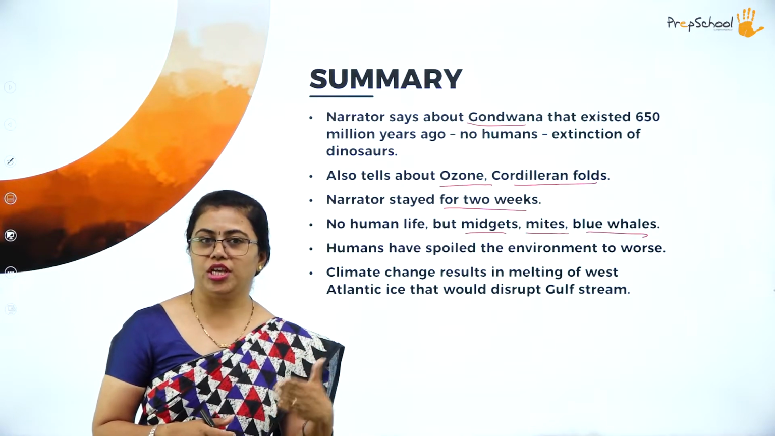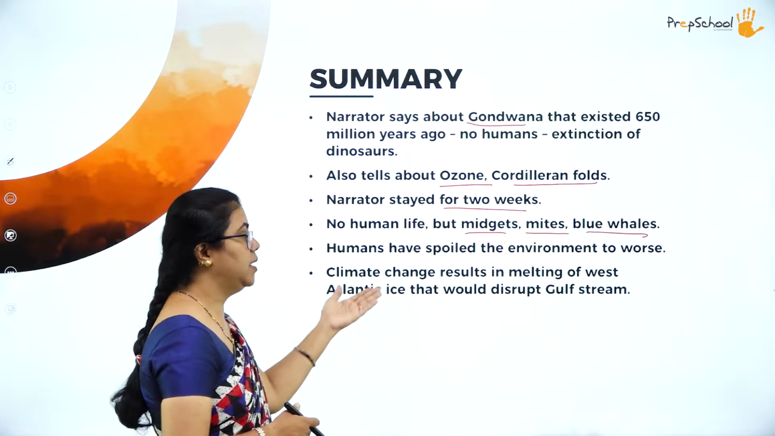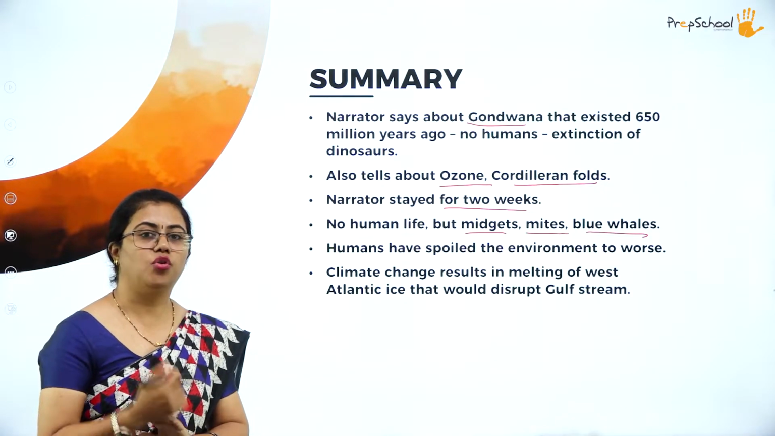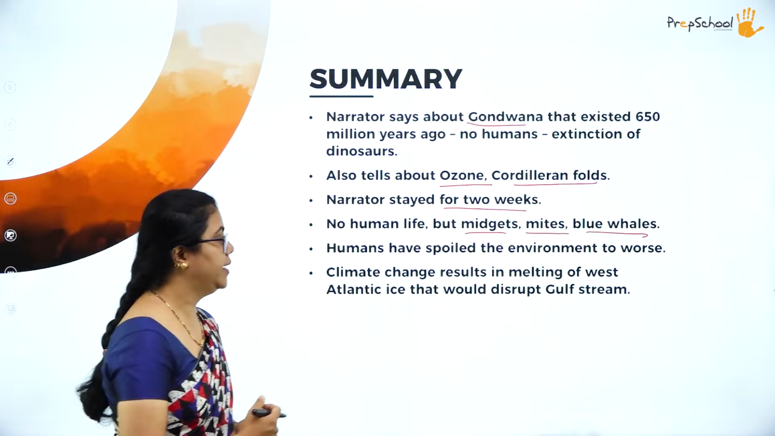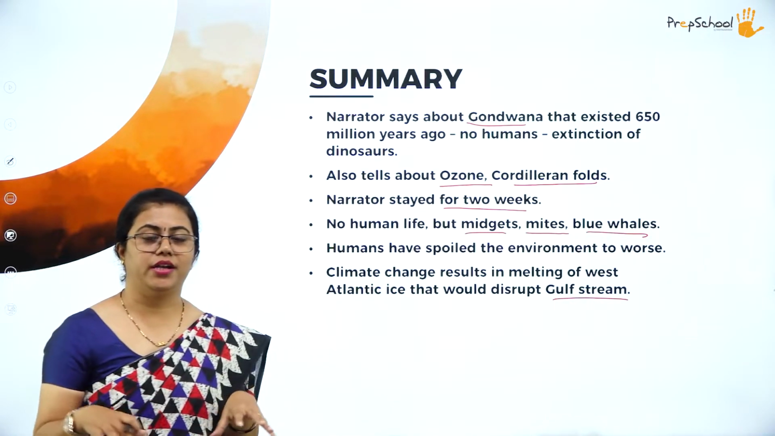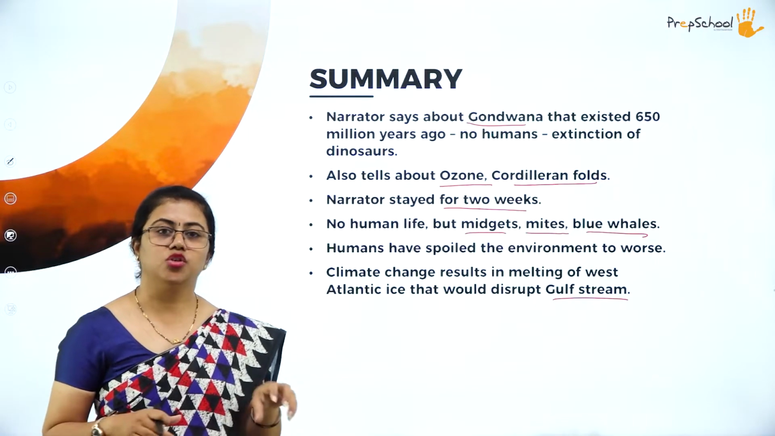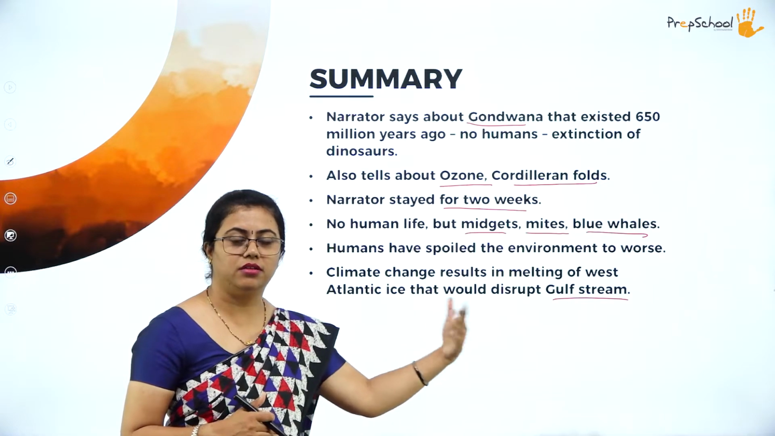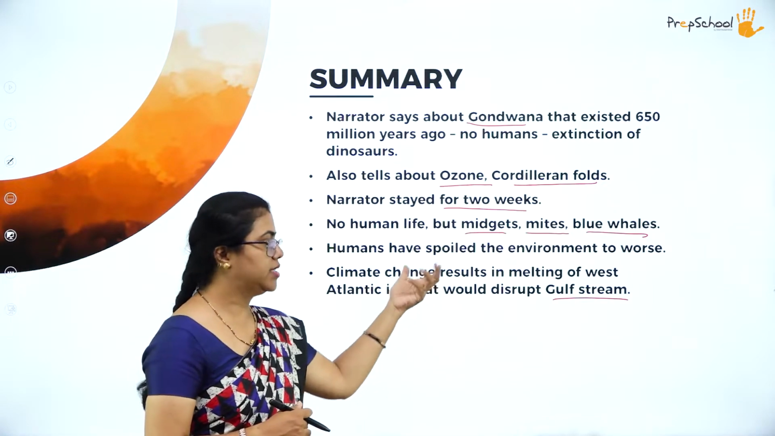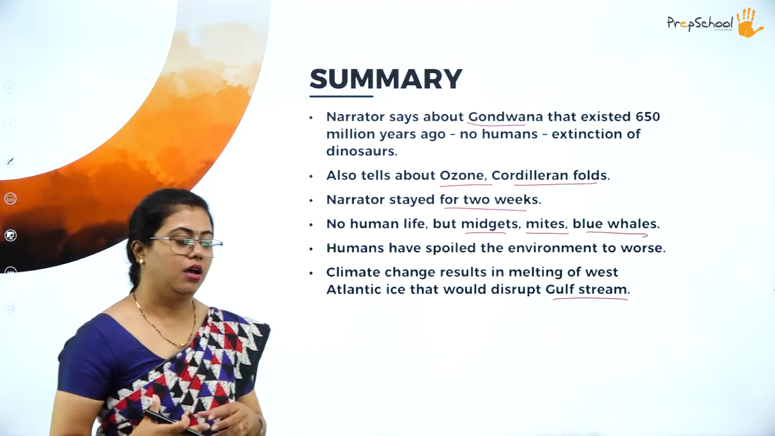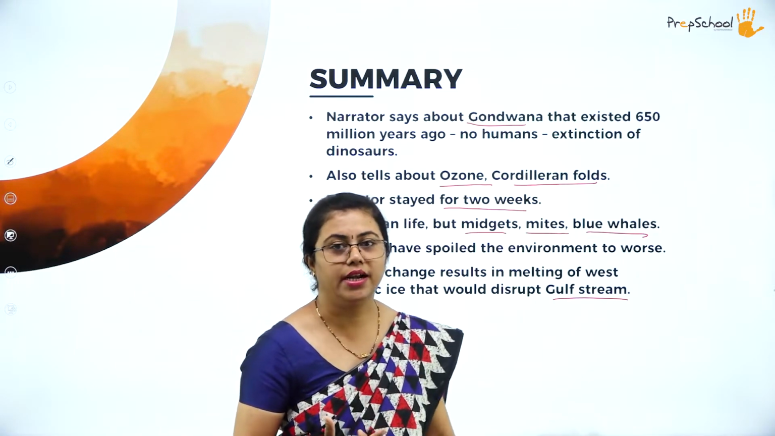Since there was a change in the climate, the melting of the West Atlantic ice started. As the ice started melting, this disrupted the Gulf Stream. The water content actually started increasing. As soon as the ice started melting, it started getting into that stream. So it started entering that Gulf Stream, and that started increasing. So the volume of that Gulf Stream has started increasing now.